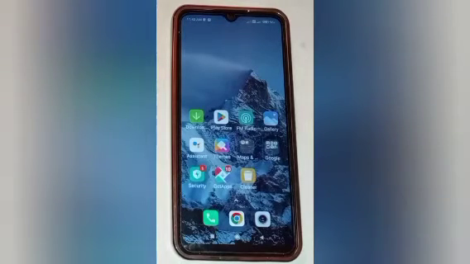So today's video title is how to solve auto screen off problem in Redmi phone. So let us start our video.